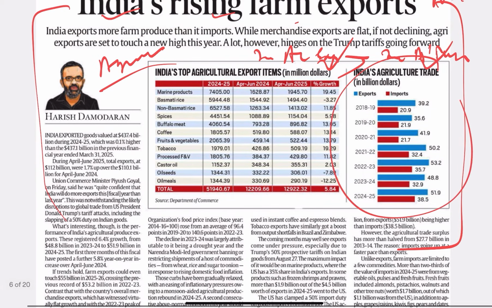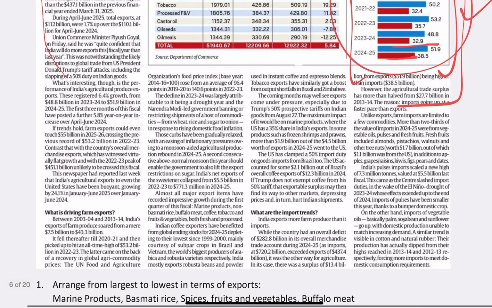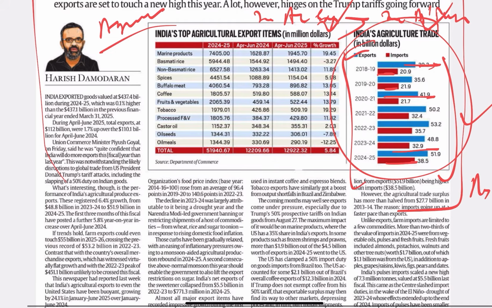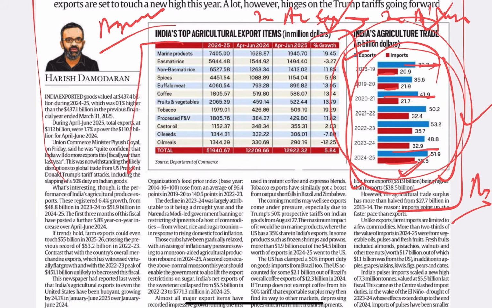You see the image here. Export, import. Always export is more, import is less. Export is more. There is no year where import is more. So yes, maybe globally India is in trade deficit, but in terms of agriculture, it's actually in surplus.